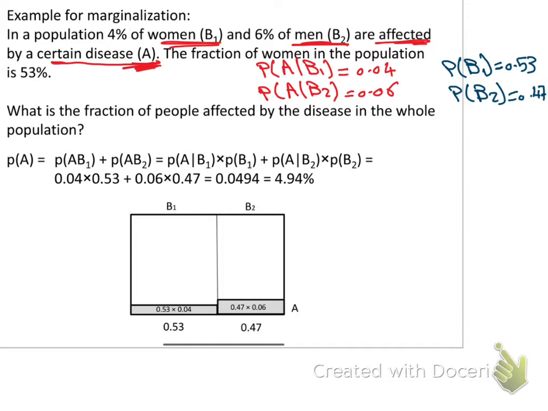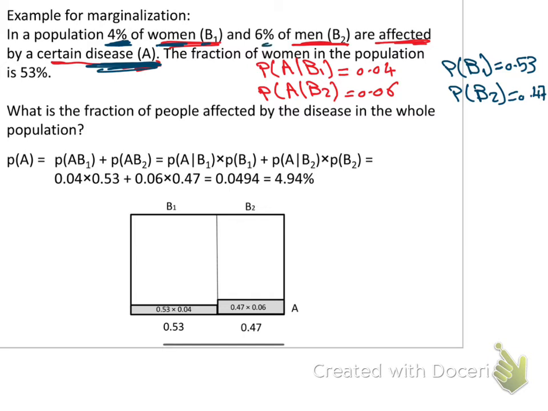So the 4% here in this example is given that they are women, but this 4% is not for the women. The 4% is for the disease, the affected people, A, but given that they are women.